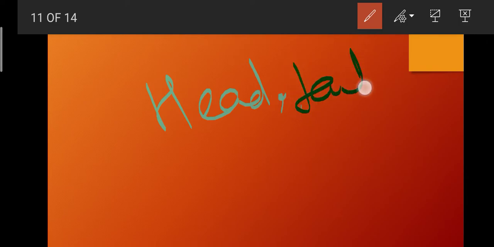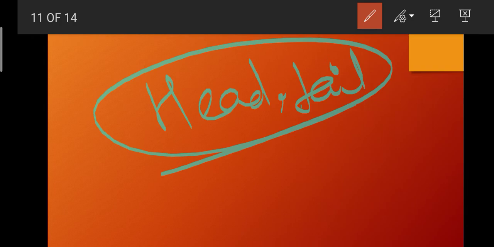As we know, in cephalochordates the notochord is extended from head to the tail region. In Urochordates, the notochord is only at the tail region, but in cephalochordates it is extended from head to tail region. So this is the most important characteristic feature.